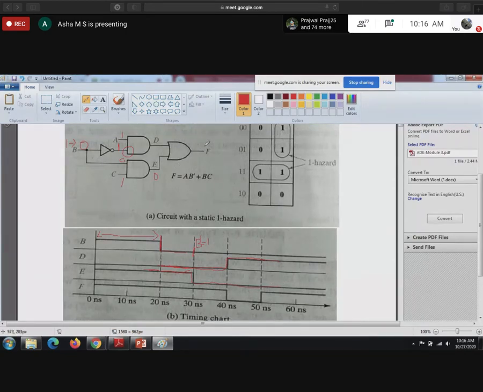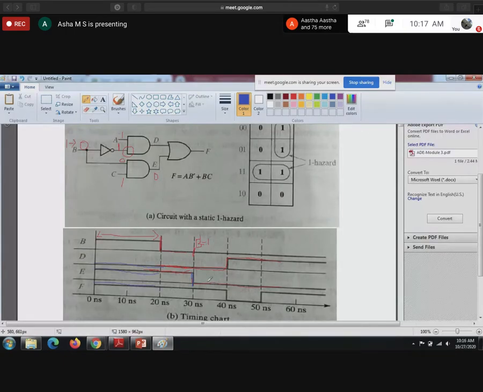Now we'll see what happened to F. So what are the inputs for F? D and E. Here D is 0, E is 1. So F is 1 because of the OR gate. Again here 0 1, still it's 1. So now at 30, E changes from 1 to 0.